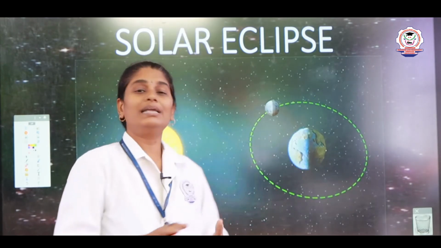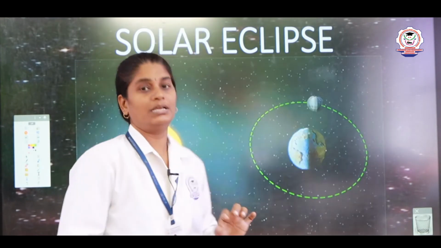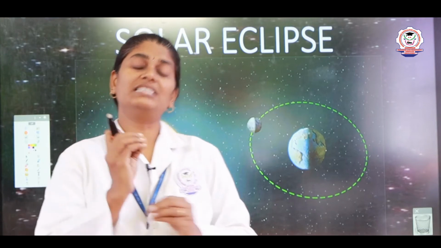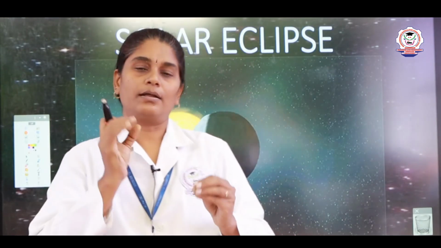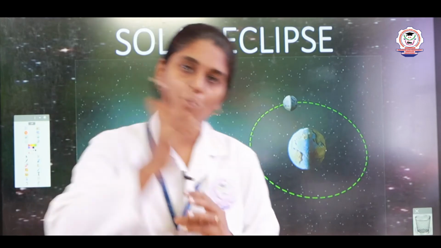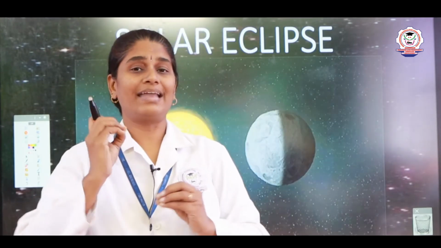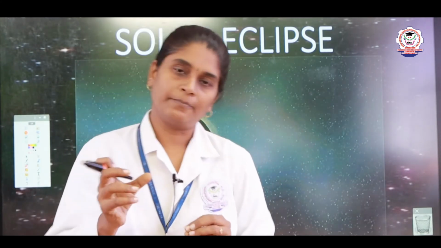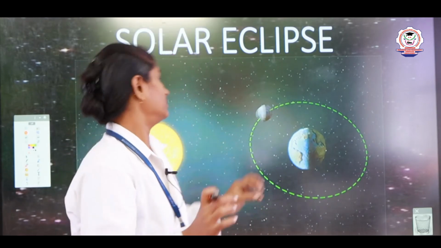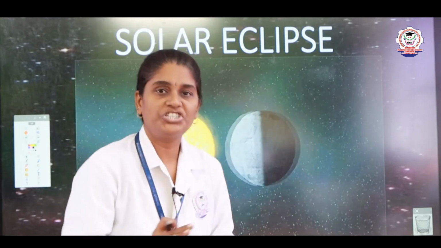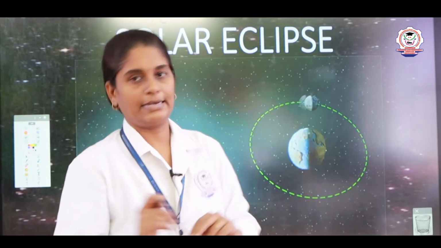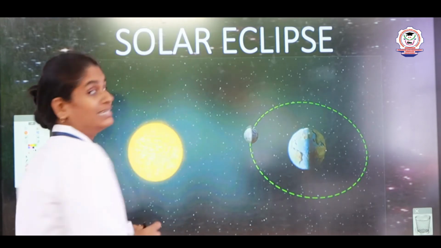That part is known as total solar eclipse. And in some part of the earth, they can see some part of the sun. The sun cannot be completely blocked, so they are able to see some part of the sun. That we call partial solar eclipse, right? Now, let us see the solar eclipse.